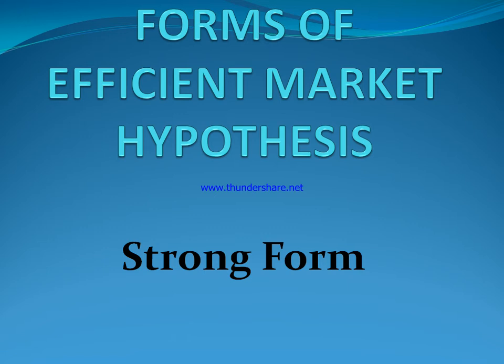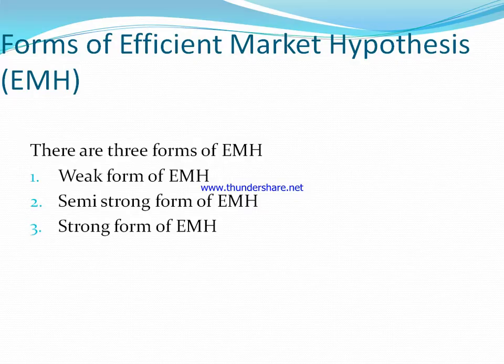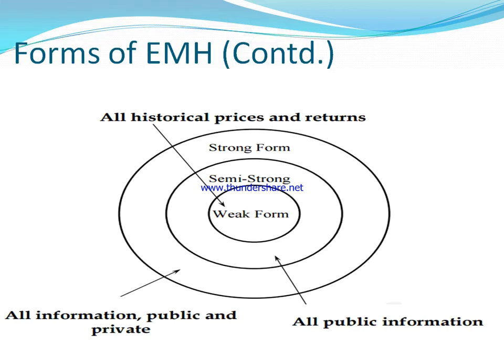Hi all. In the last presentation, we covered the basic meaning and assumptions of the efficient market hypothesis. In this presentation, we will cover the forms of the efficient market hypothesis. There are three forms, namely the weak form, the semi-strong form, and the strong form of the efficient market hypothesis.